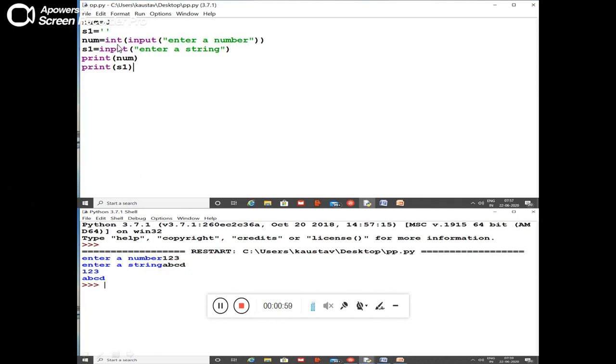So int will convert the value that has been taken by the input function into a number. And input will accept the value from the user. For a string value, no problem, input can directly accept the string value.